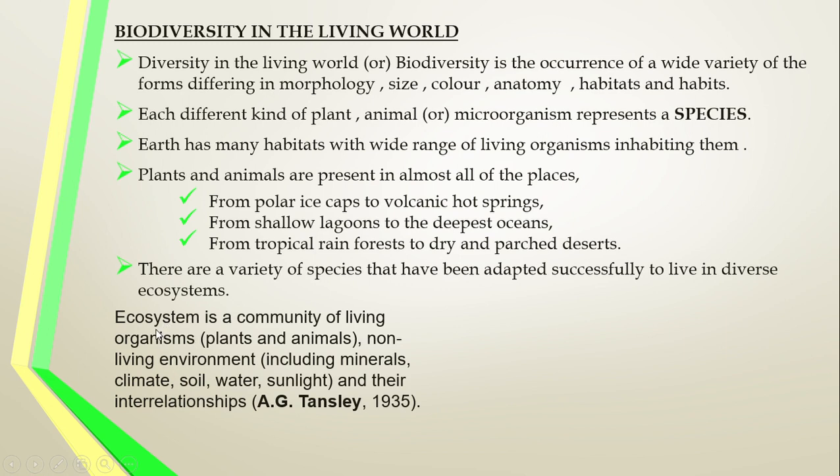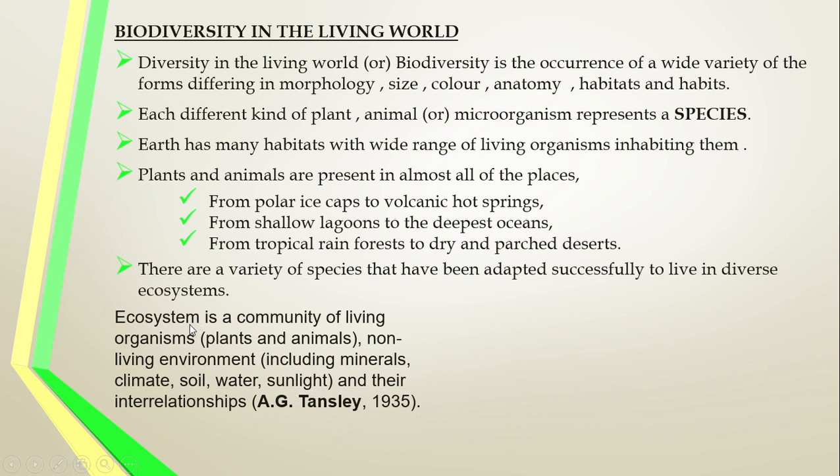Ecosystem. What I mean by ecosystem is the community of living and also non-living components of the environment. Just imagine our surroundings. In our surroundings, we can see both living and non-living things. The living things are the plants, animals and microbes present in our surroundings. At the same time, the non-living factors are the physical and chemical factors such as rain or water, soil, chemicals, light, temperature, pressure, humidity, etc. These are the non-living factors. So the combined nature of the living and non-living system is called the ecosystem.